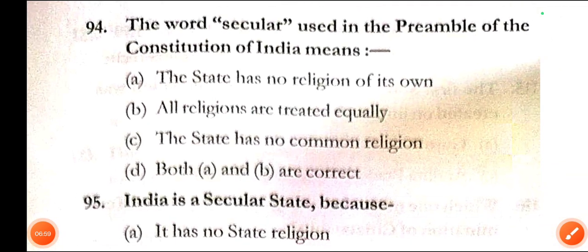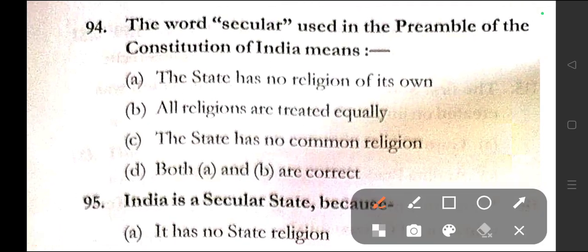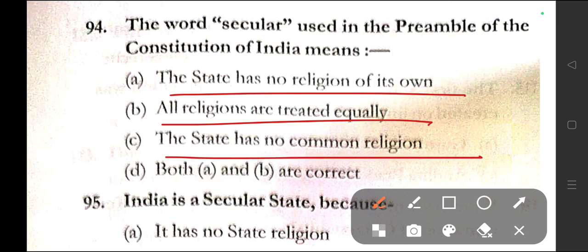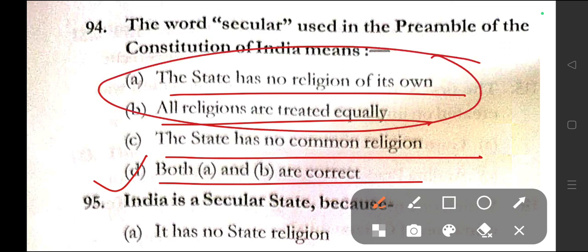Question number 94. The word secular used in the preamble of the Constitution of India means: the state has no religion of its own, all religions are treated equally, the state has no common religion, or both A and B are correct. Here the correct answer in question number 94 is option D, that is both A and B are correct. The state has no religion of its own and all religions are treated equally.